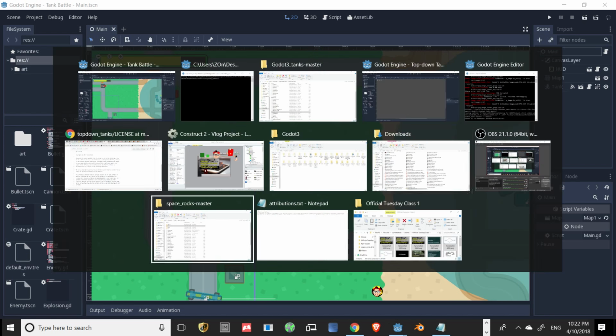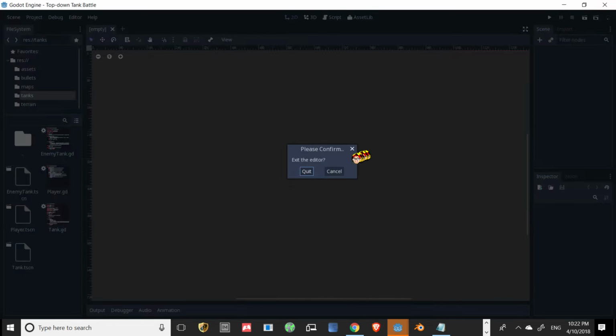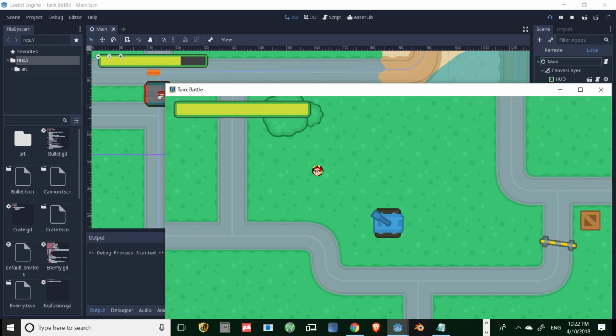Project settings, run. Ah, we have the main tscn. That is weird. Okay, I don't know why. I'm going to X this. Quit the editor. Okay. And so yeah, you basically want to send it to the main.tscn file. Once you do that, you're able to play it. And guess what? Your homework's done. That's all I want from you for your homework.